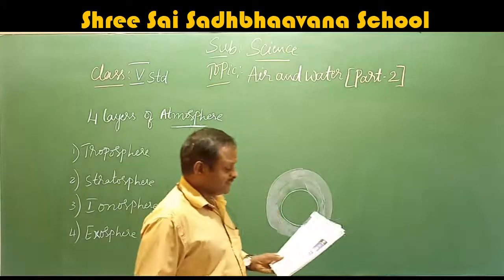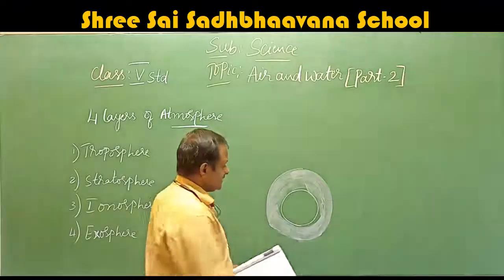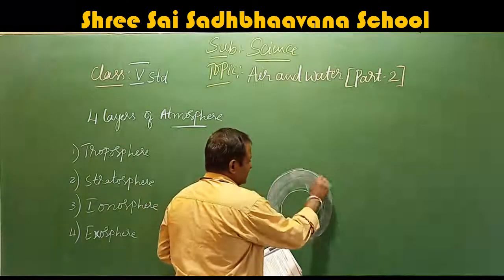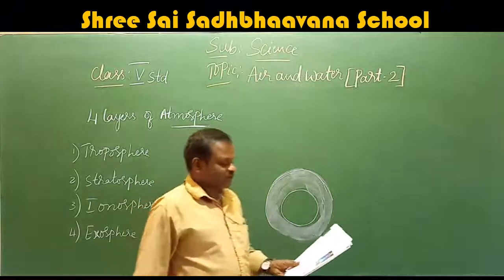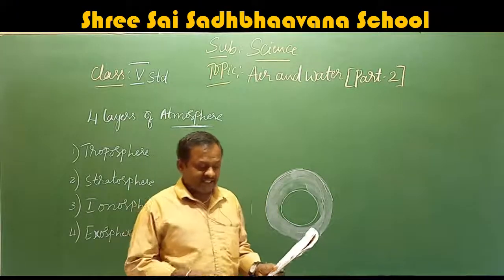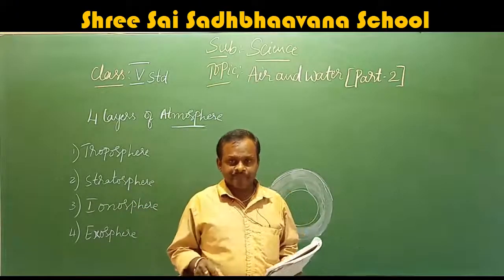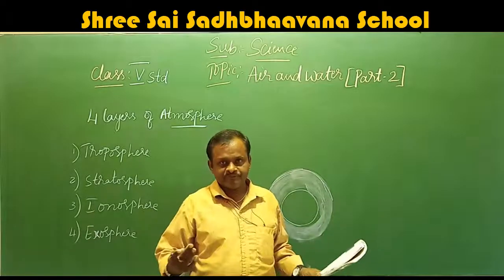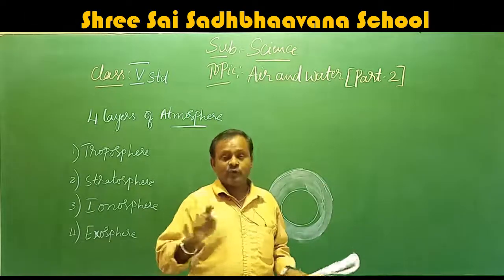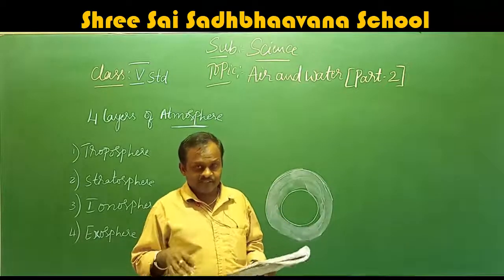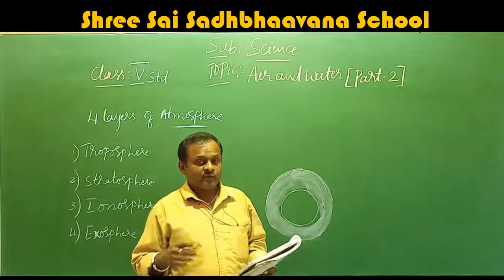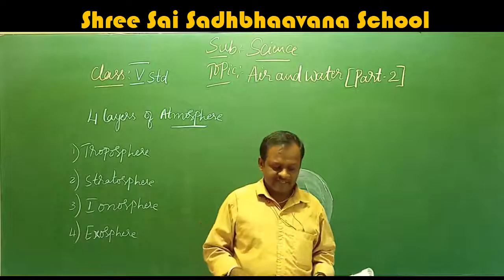Troposphere. The first layer of atmosphere is called troposphere. Just imagine, this is the first layer. So this is called troposphere. It is the layer that we live in. That means where we are living is called troposphere. We are living in the troposphere layer of atmosphere.